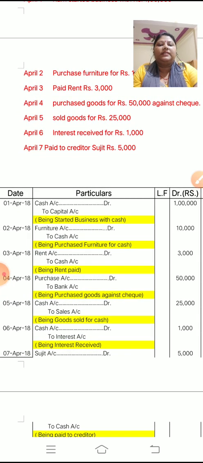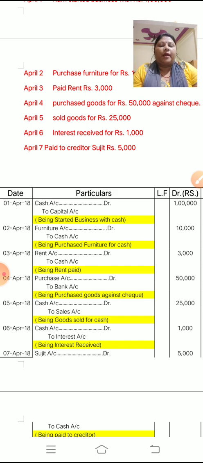Now the next is paid rent. Paid rent, rupees 3,000. Here, paid means you have paid the amount. Now rent. Rent means expense. When you are paying something and nothing is received, it means it is an expense. So rent here is an expense.